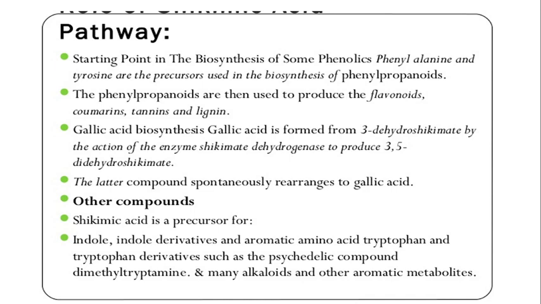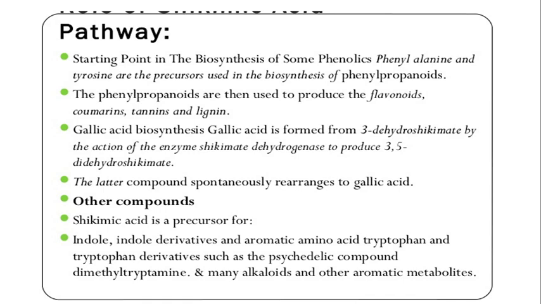The latter compound spontaneously rearranges to gallic acid. So shikimic acid is used as an intermediate for the biosynthesis of gallic acid.